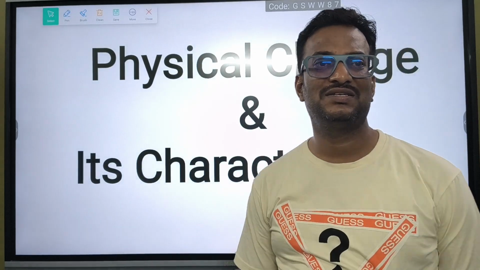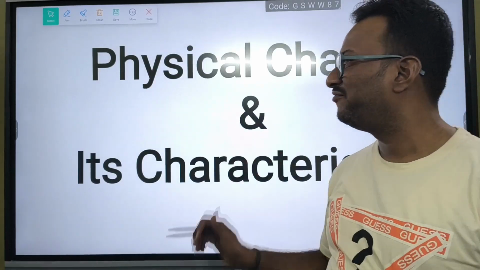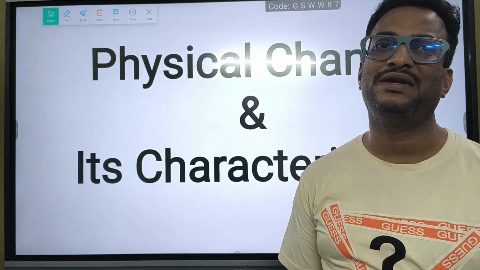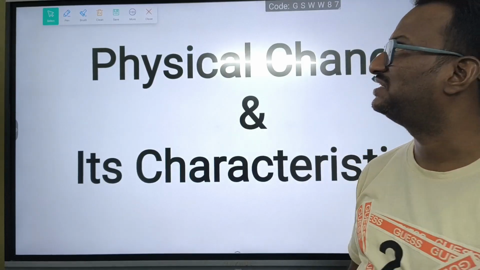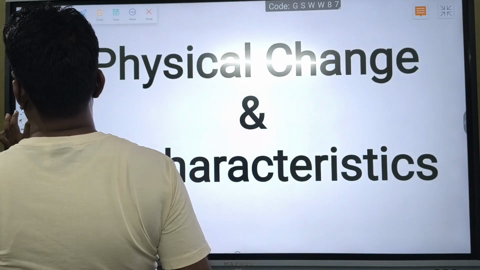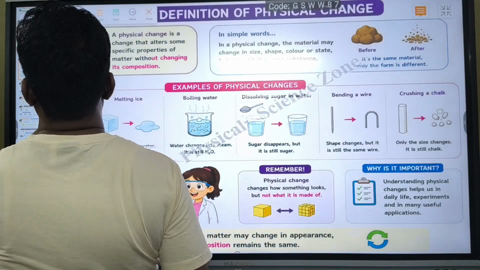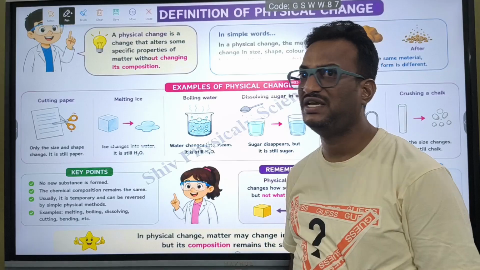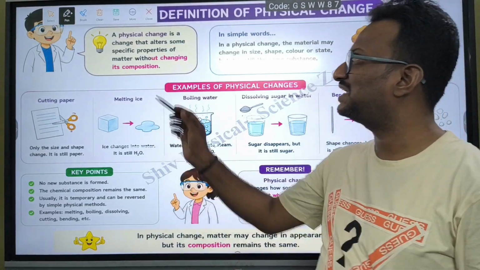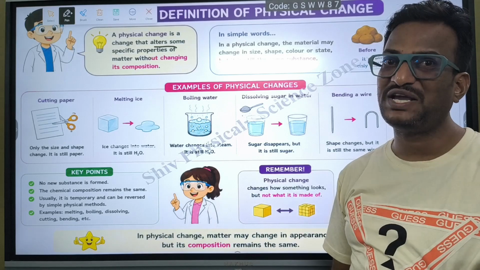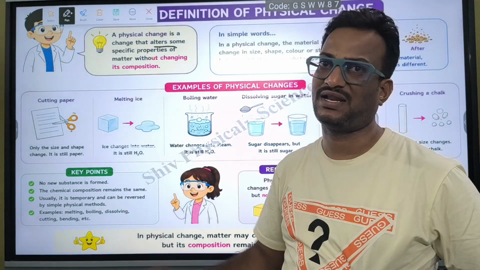In today's class, we will discuss physical changes and their characteristics and properties. We will discuss one by one. First we go for the definition of a physical change. A physical change is a change that alters some specific properties of matter.